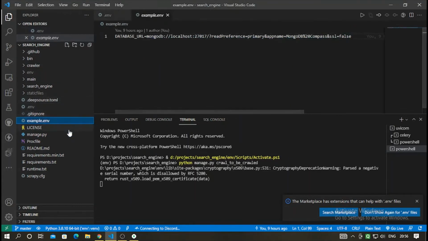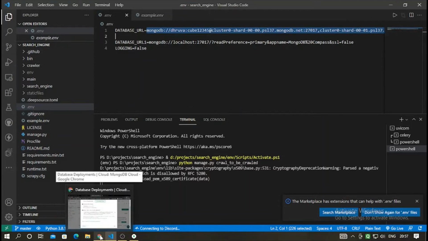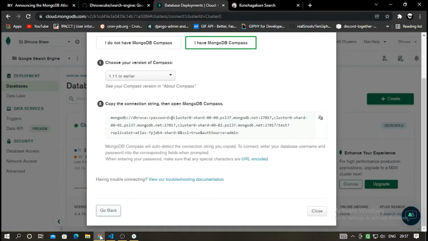Since you have to rename the example.env, it would become the .env file, and here in the database URL you have to just replace this one with the necessary corrections.